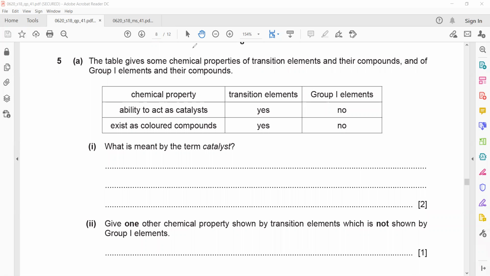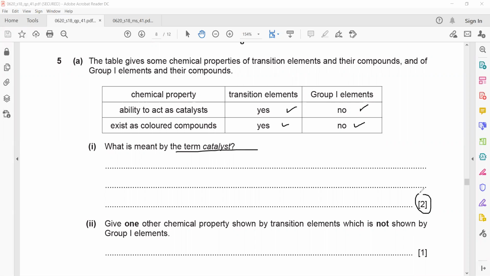Okay, in this question, the table gives some chemical properties of transition elements and their compounds, and group 1 elements and their compounds. Chemical property: ability to act as a catalyst, transition, yes. Group 1, no. Exists as a colored compound, yes. Group 1, no. What is meant by the term catalyst? So it's 2 marks.